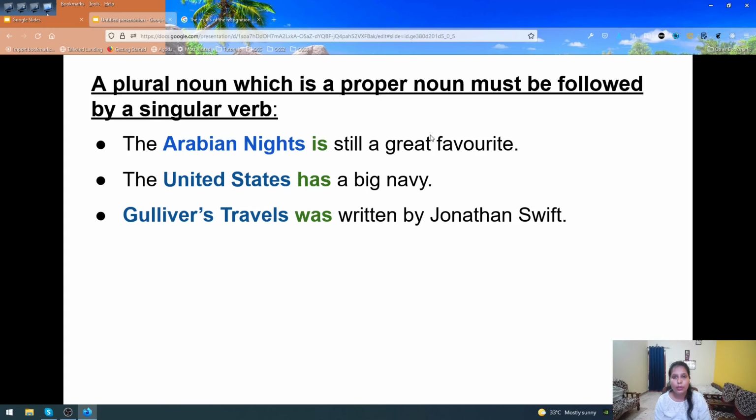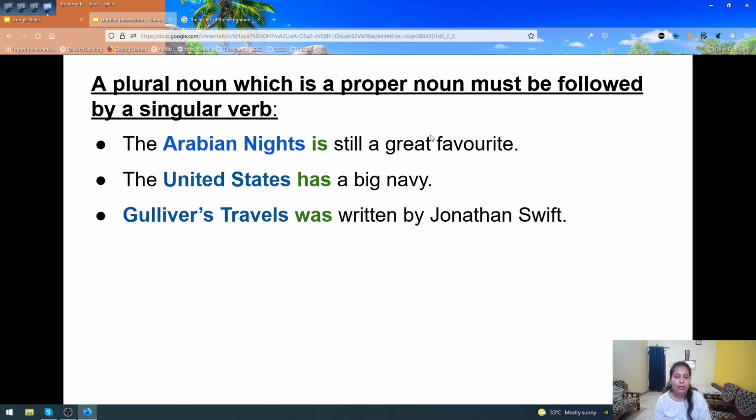So it is a plural form, but it is a proper noun here, the name of a particular book. So it's a proper noun and a plural noun also, and that's why our verb is singular here. The Arabian Nights is still a great favorite.